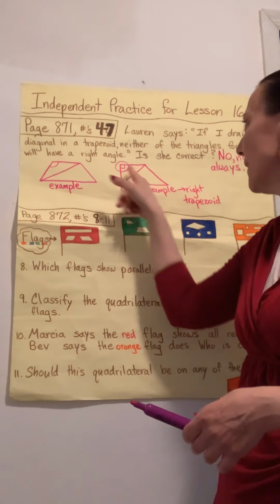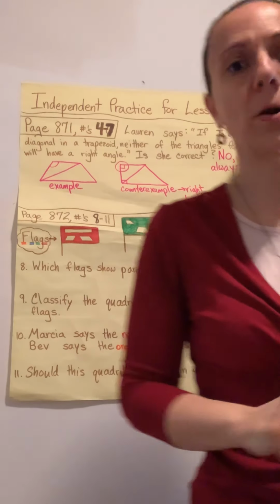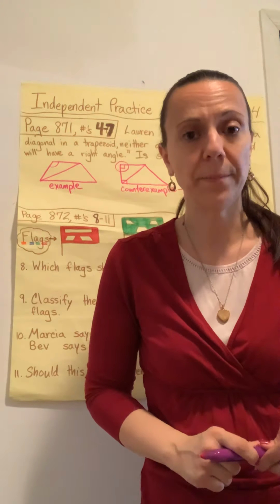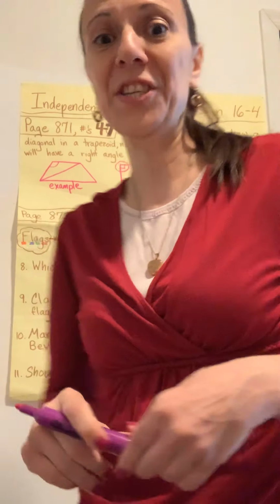Even if I put my diagonal in the other direction, then this right angle would be part of one of the triangles. So that is my answer for the problem on page 871. Okay. Now moving on to 872.